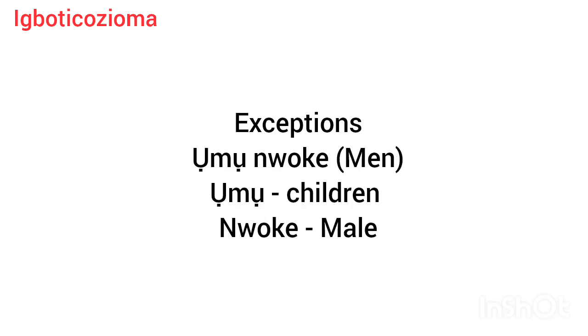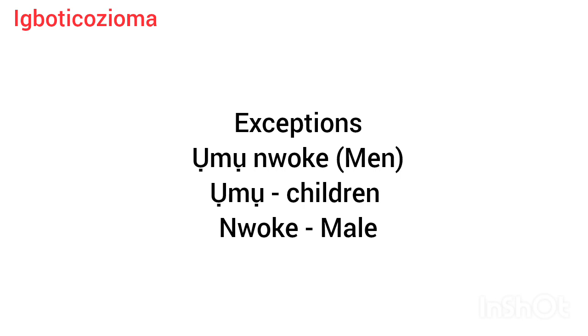Another example is ụmụ nwoke. The word ụmụ nwoke means men. Ụmụ nwoke is men. But if you look well, you will see that the word ụmụ nwoke is 2 words. We have ụmụ and nwoke.